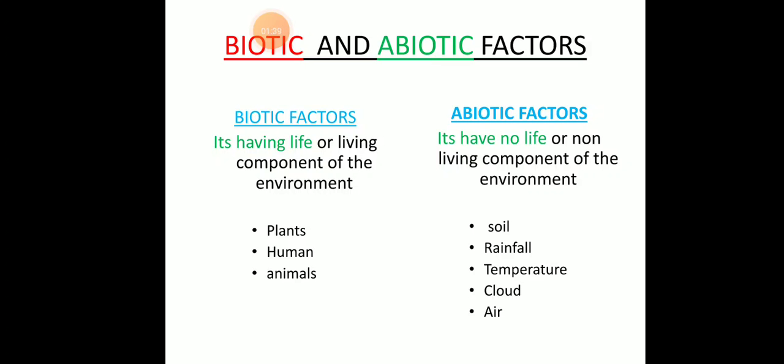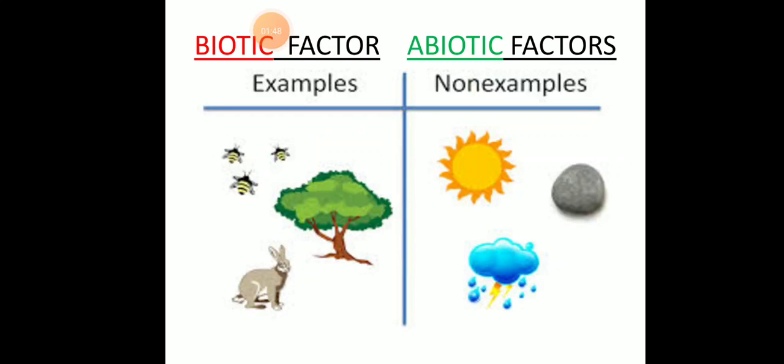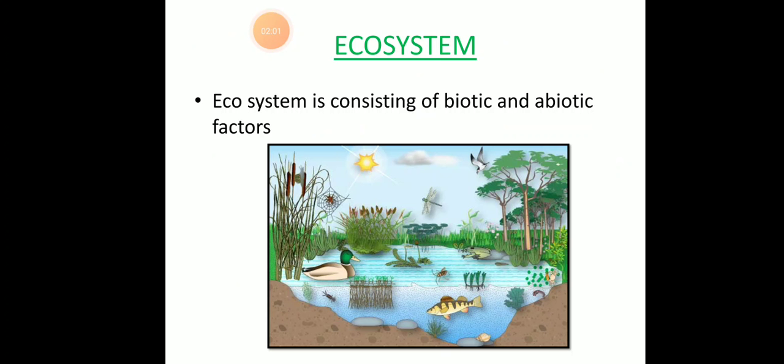Okay, so climate and edaphic factors such as soil and substratum are abiotic factors, right? Then these are the examples of biotic factors and abiotic factors you can see. These are living biotic factors and abiotic are non-living.